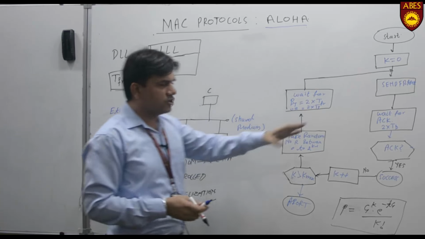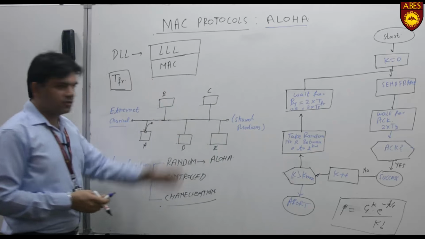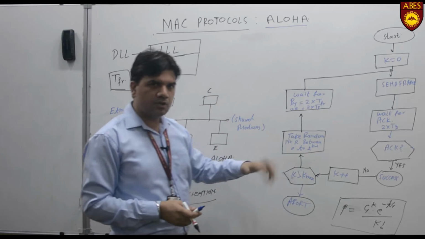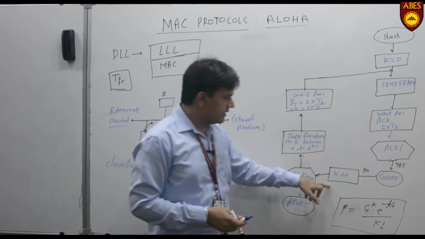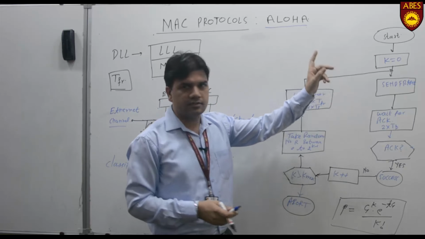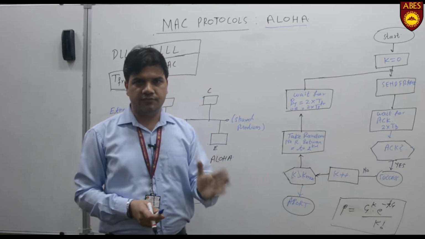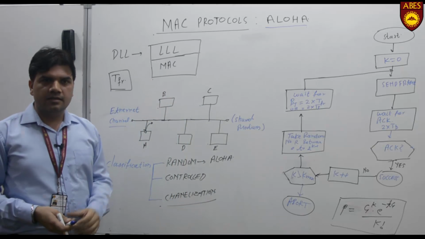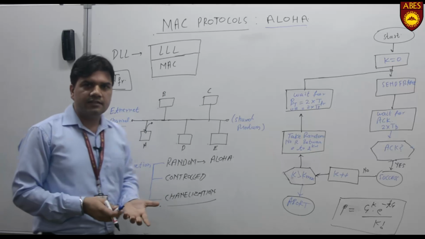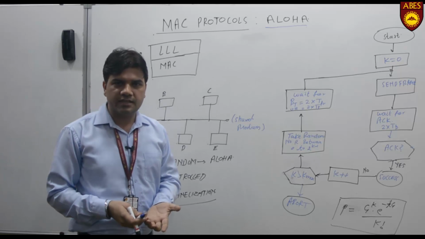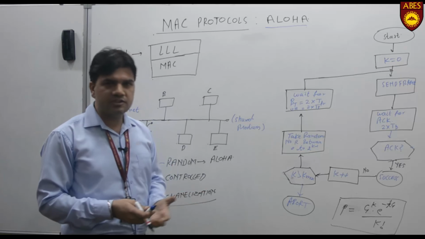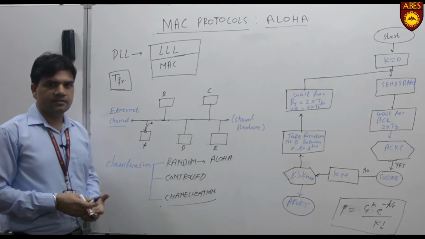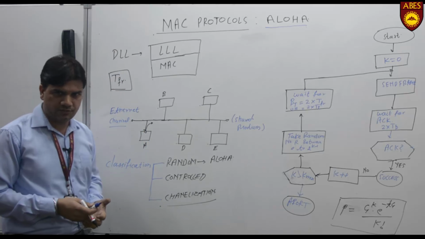There may be collision. At the same time other nodes may be transmitting, because of that there will be collision, and in that case that node needs to send the frame again. That is called the retransmission policy of this algorithm. Obviously we need to send data which is lost, so we need to retransmit. It will reduce the efficiency of the channel, but this protocol handles the situation in this way.